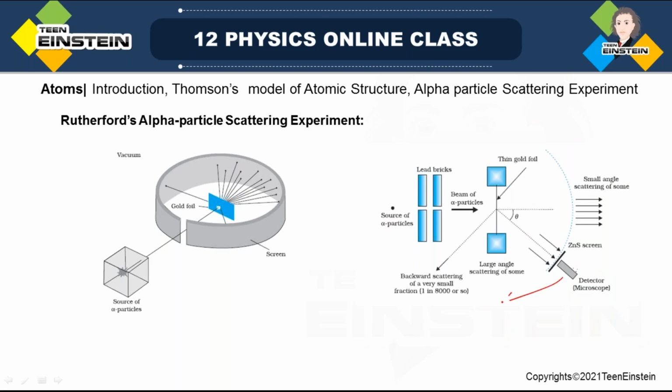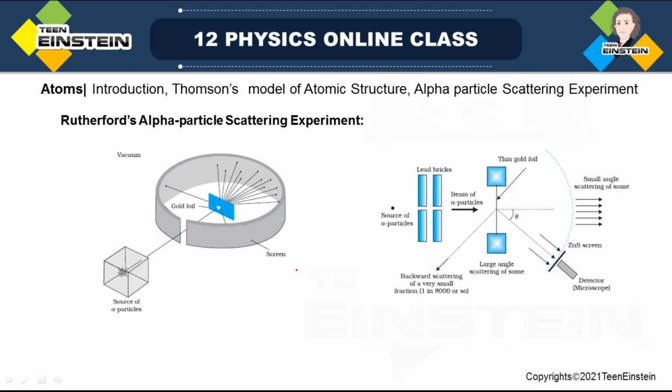It can rotate up to 360 degrees. It can go up to here, all the way up to here. So 360-degree rotation can be done for this detector. So with this detector, what do we detect? We detect the alpha particle after passing through or after scattering with this gold foil. And what the observations were, we will see in the next slide. But let me tell you what the possibilities are.